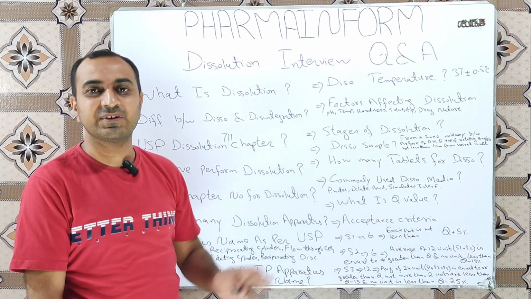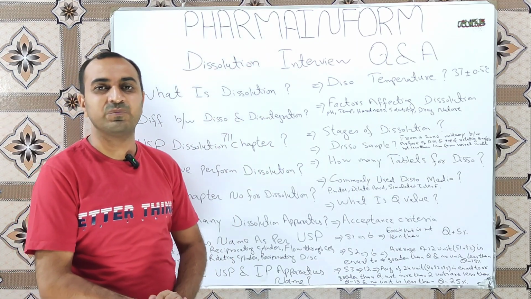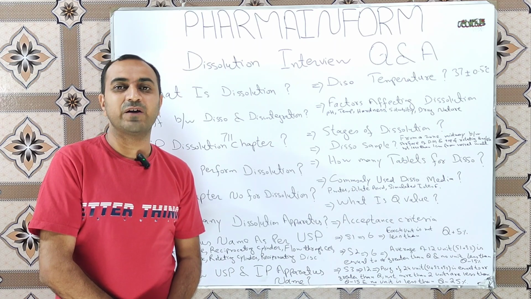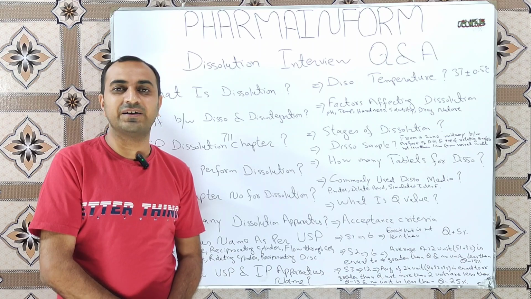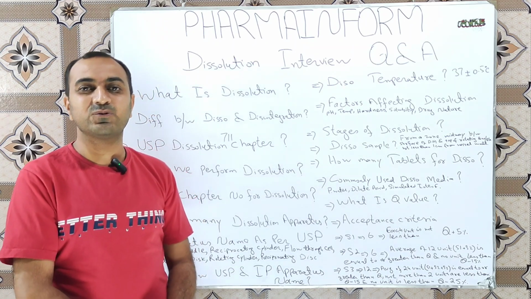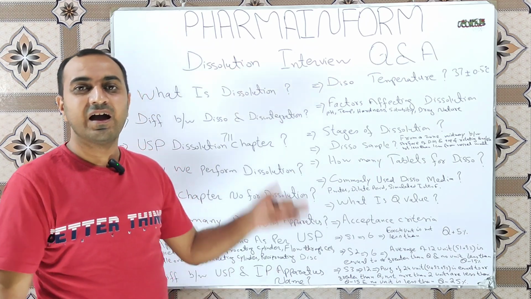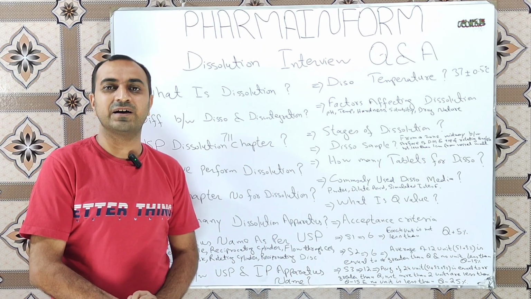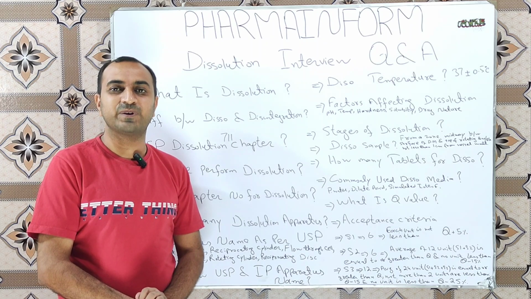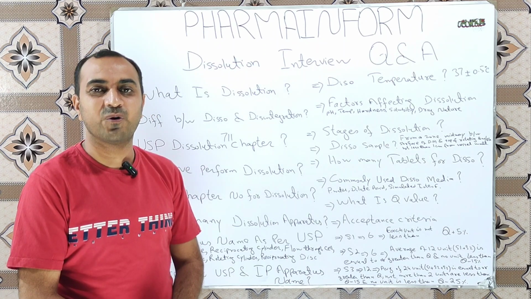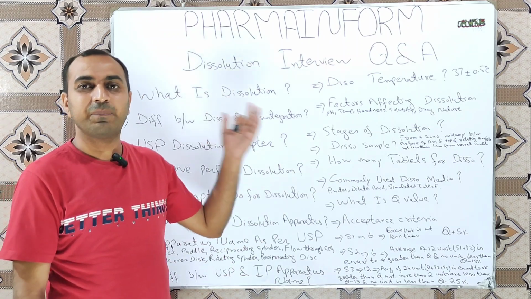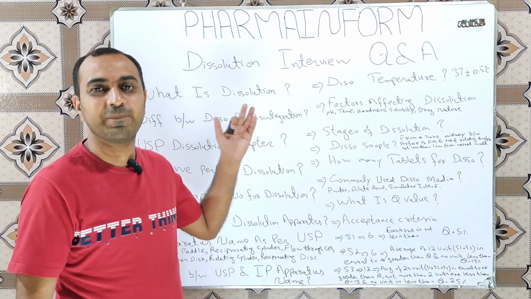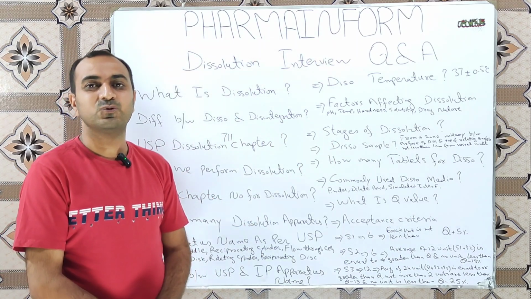The next most commonly asked interview question is: which chapter of USP deals with the dissolution test? The answer is chapter number 711. The next question is: why do we perform dissolution test? The answer is that we perform dissolution test to check how much quantity of active pharmaceutical ingredient is dissolved in the dissolution medium in a specified time interval, or to check the bioavailability of the drug.